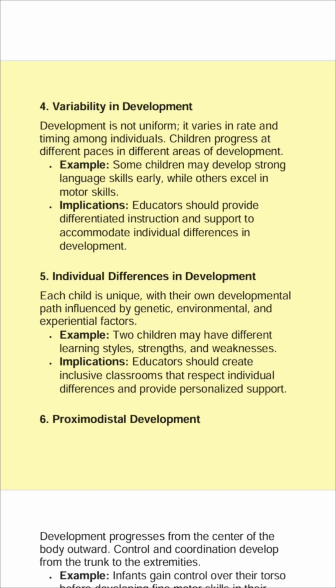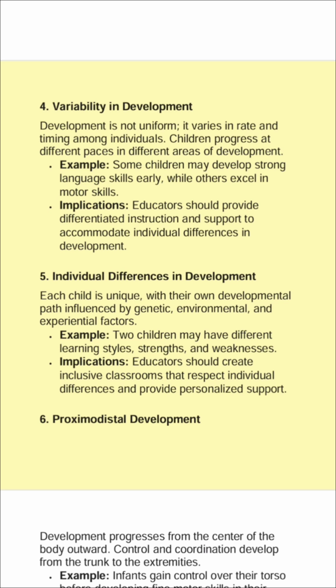5. Individual differences in development. Each child is unique, with their own developmental path influenced by genetic, environmental, and experiential factors. Example: two children may have different learning styles, strengths, and weaknesses. Implications: educators should create inclusive classrooms that respect individual differences and provide personalized support.